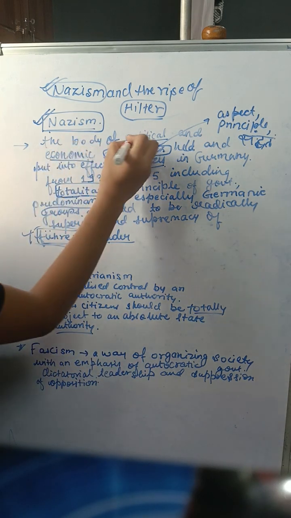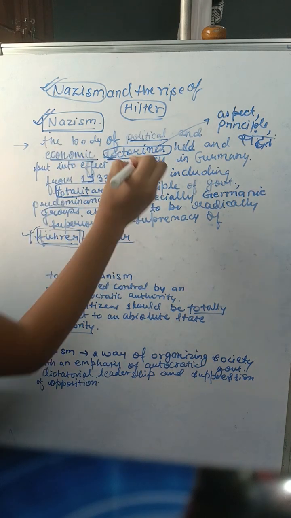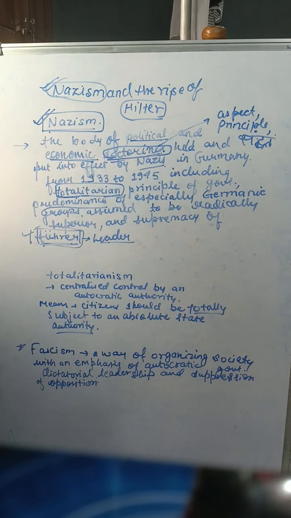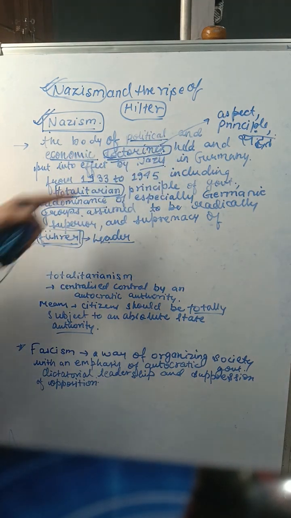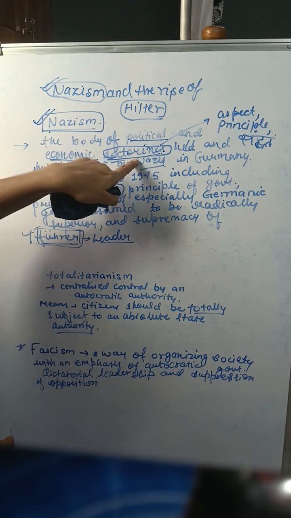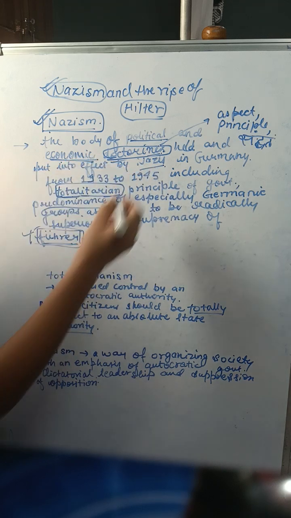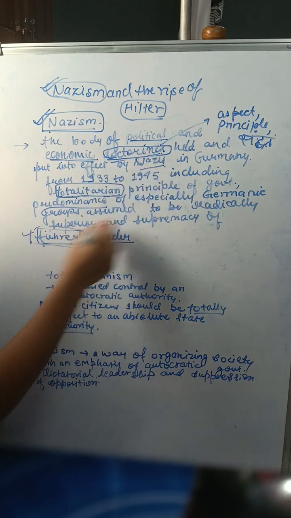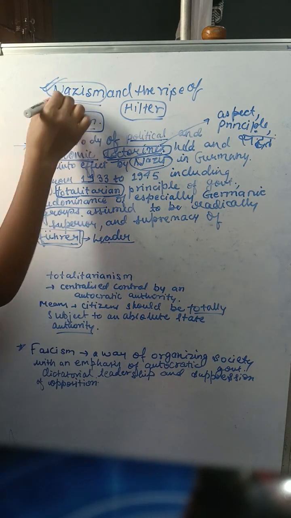So the body of political, and what? Economic doctrine. Political economic doctrine, political economic principle. It is a political economic principle which was put into effect by Nazis. See, who followed this principle is known as Nazis because this is Nazism.